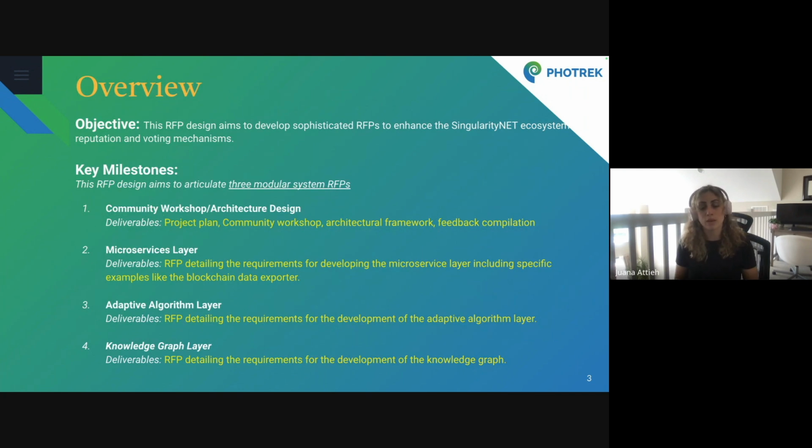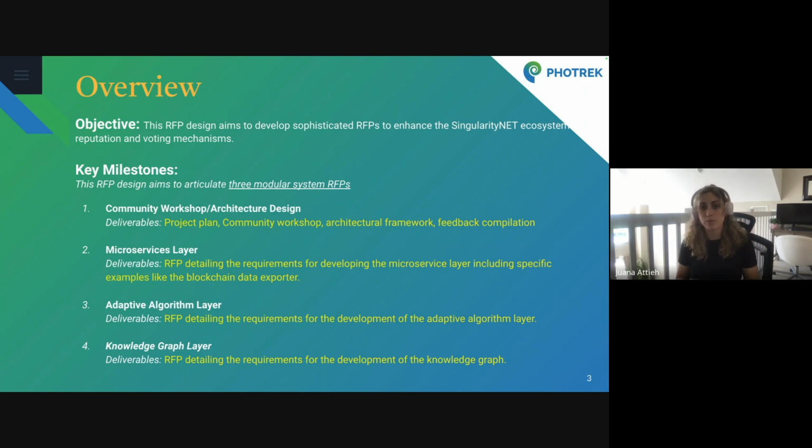With this RFP design, we aim to output three sophisticated RFPs focused on outlining the foundations for a reputation system that will be utilized for Deep Funding, but hopefully for the entire SingularityNET ecosystem. And this is follow-on work since we've been involved with Deep Funding and building this reputation tools since round two. So the key milestones are here. We will have a community workshop to consolidate a lot of the conversations that have been had previously around this, and just to create a high-level architecture design.